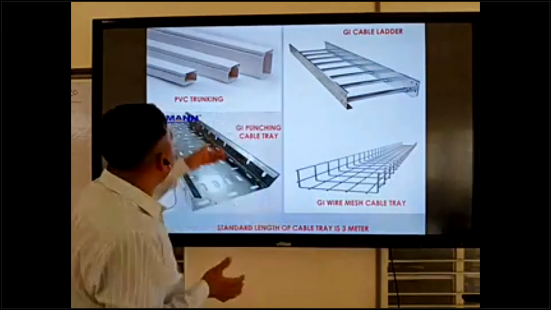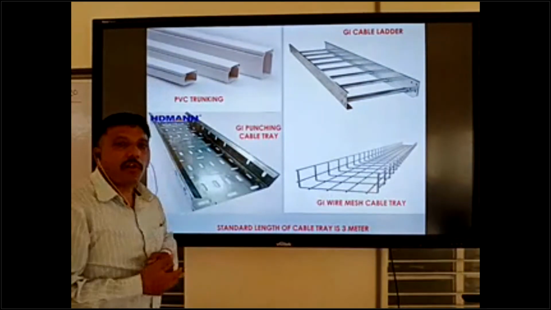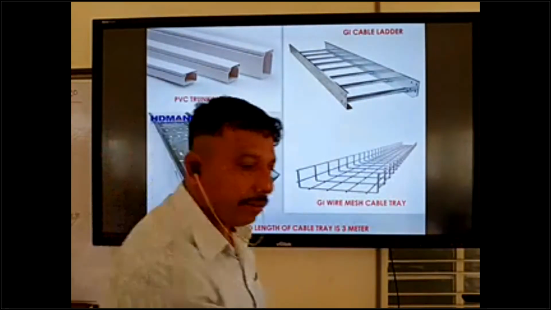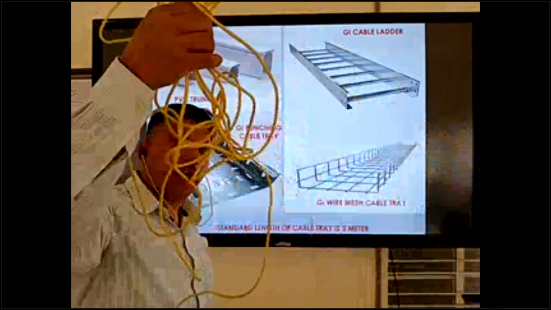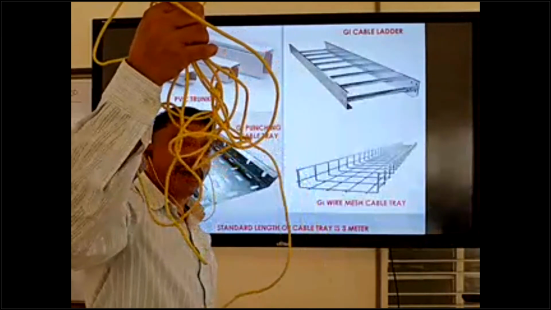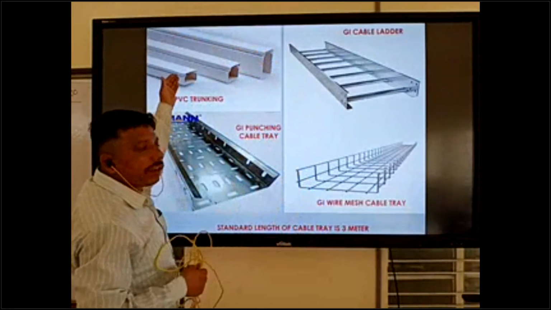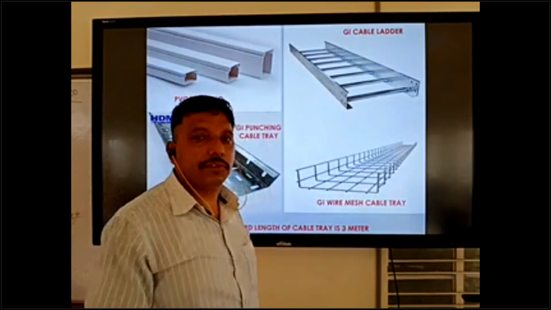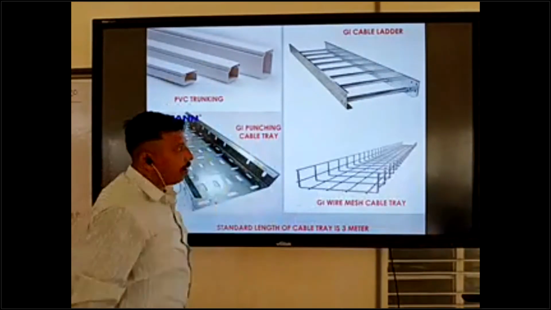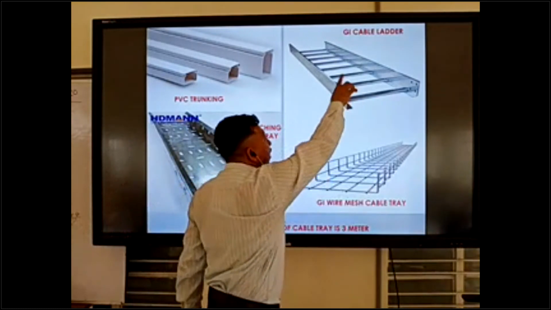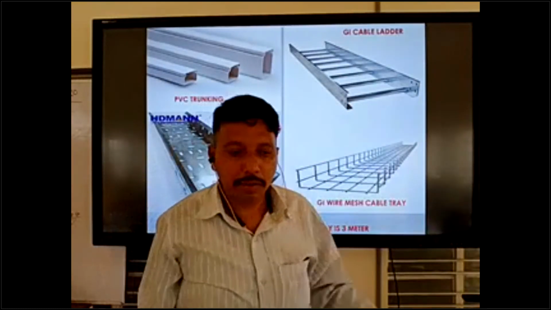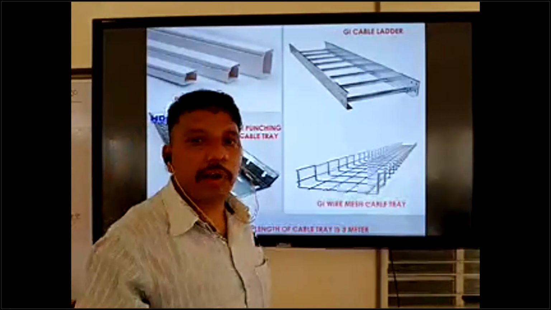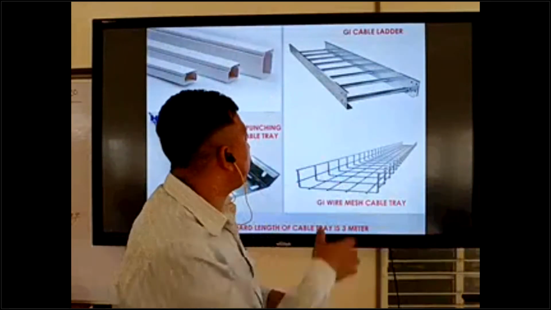Outside, we can use GI trunking, or single core wire, flexible wire, single core flexible wire. We can use this wire with trunking like this, but this is GI, galvanized iron. This is PVC. Okay, so this is the ladder, cable ladder. This is used for high voltage cable or big cable. We can use this one.